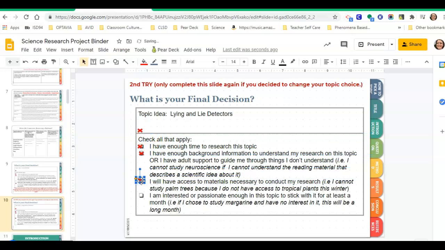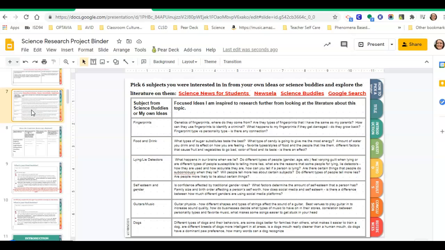All right, and then the last one, I'm interested or passionate enough in this topic to stick with it for at least a month. I definitely think this is something that I could get really into, so I'm going to check that box too. Okay, so now that I have all 4 boxes checked, I have my topic idea, lying and lie detectors. The last thing I want to do is maybe focus that just a little bit more. So I'm going to go back a couple slides to where I had all my information about lying and lie detectors and just kind of skim through that and think about these things and think about what I talked about with my teacher and see if I can come up with a more focused idea that I want to research having to do with lies.